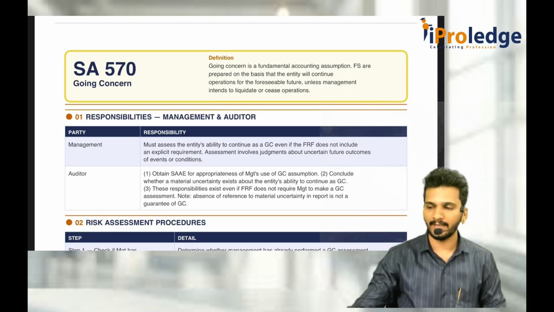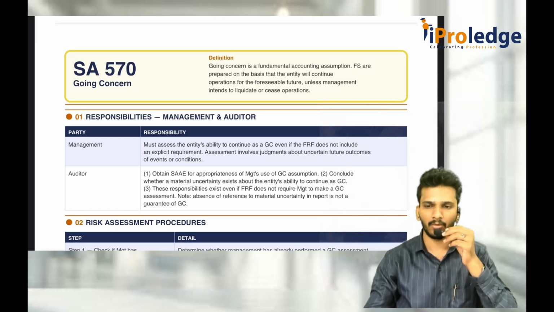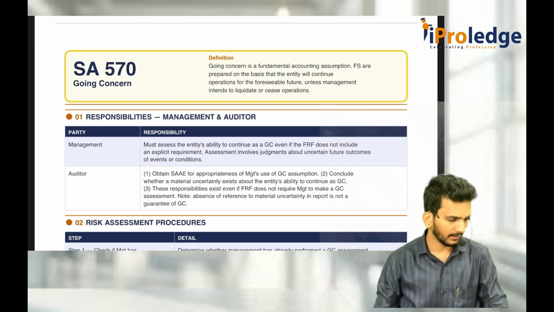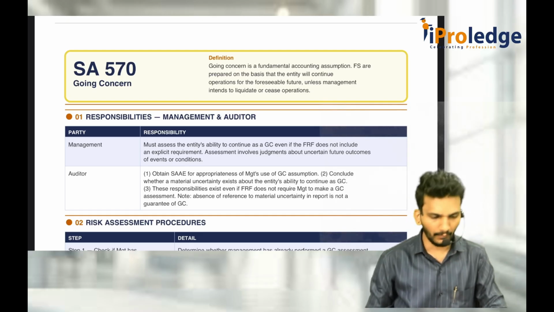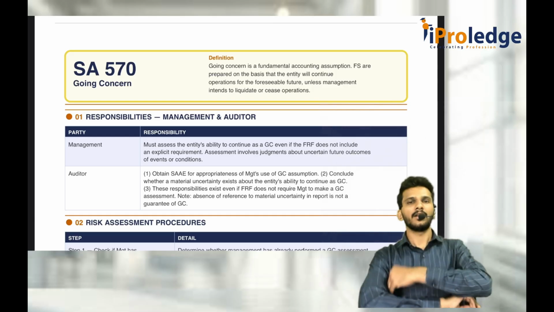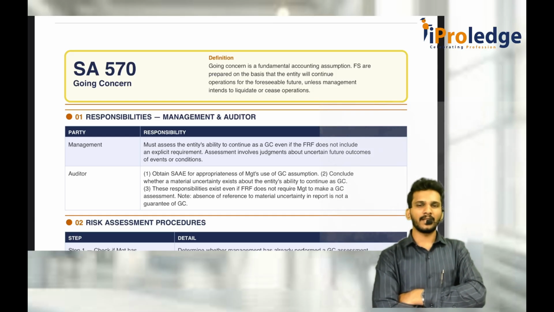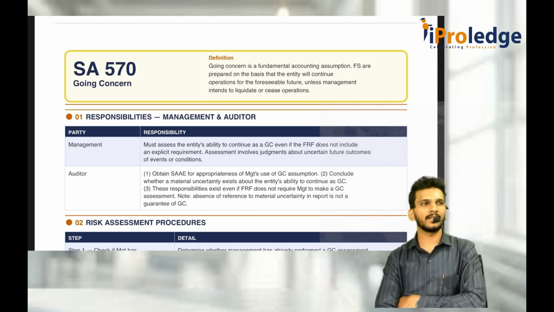So what is this 570? 570 is talking about going concern of the company. See, it is one of the fundamental accounting assumptions that every company, whenever it is preparing the financial statements, has to prepare them on going concern basis, accrual basis, and consistently.